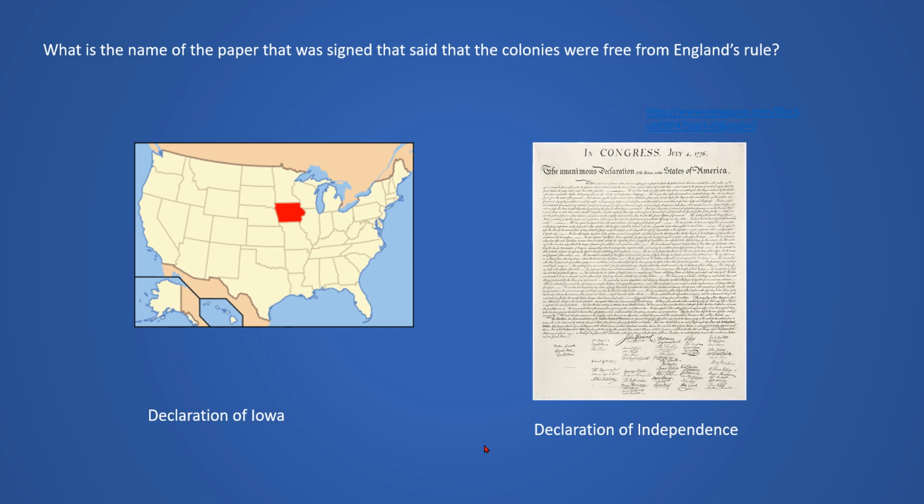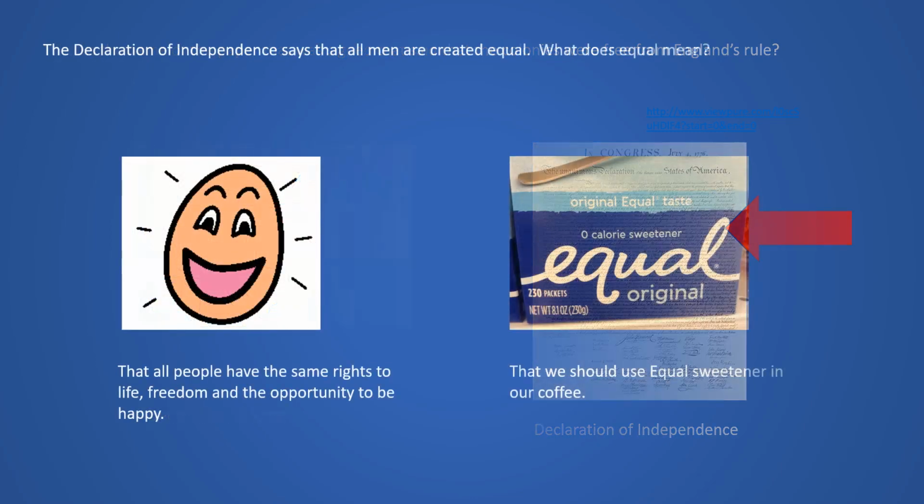You can pause the video to give your answer. The name of the paper that was signed that said that the colonies were free from England's rule. Well, here comes the answer. It is called the Declaration of Independence. All those men got together and they wrote those words, and back then they did not have computers, so they had to handwrite those words with a pen and sign it. Their names are signed on it, and there's a lot of words there, but it says that we are free from England's rule.